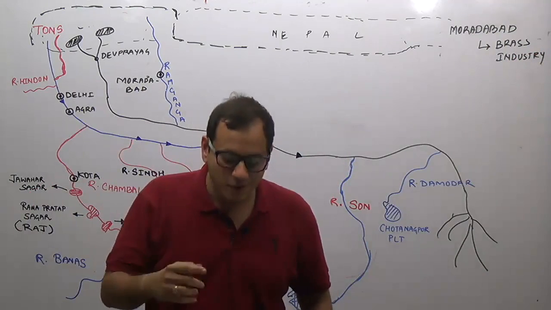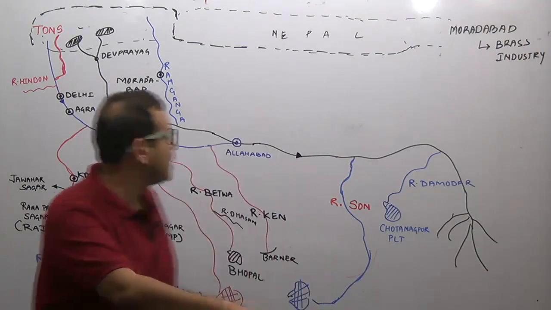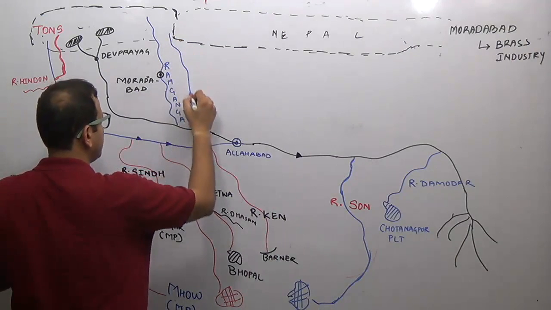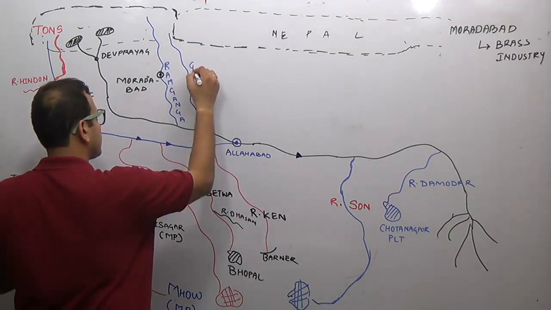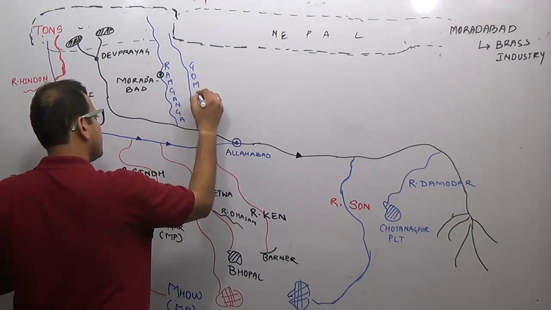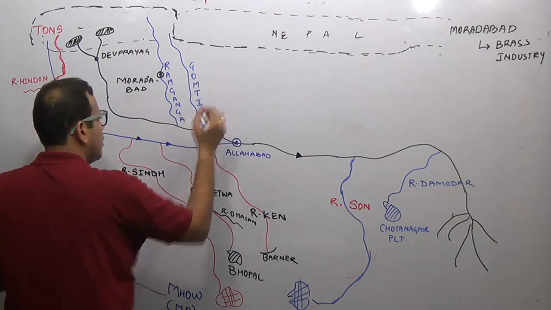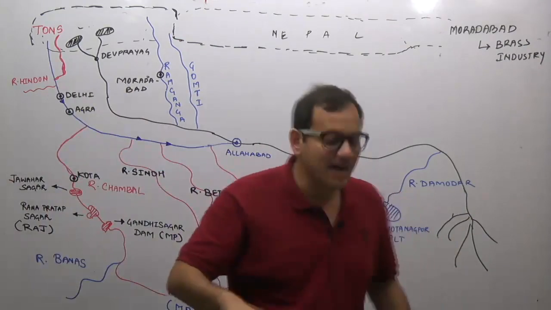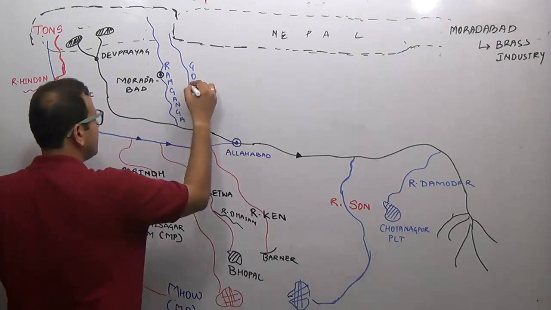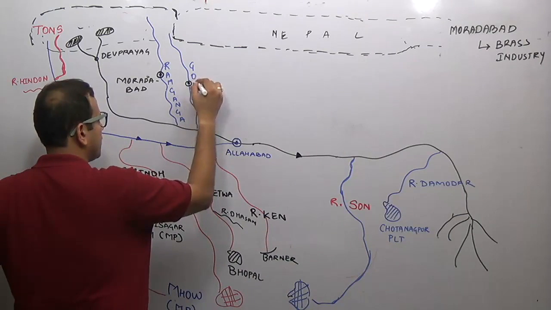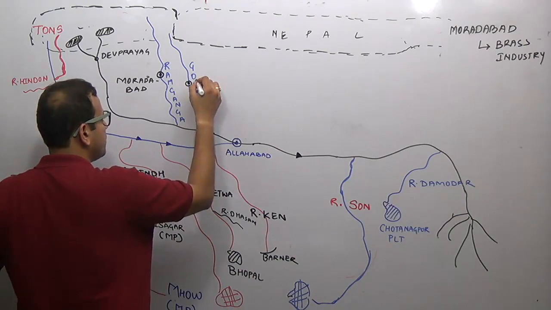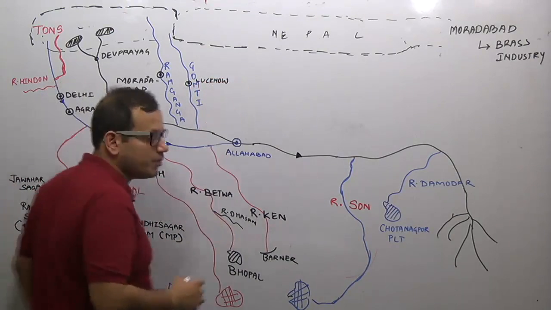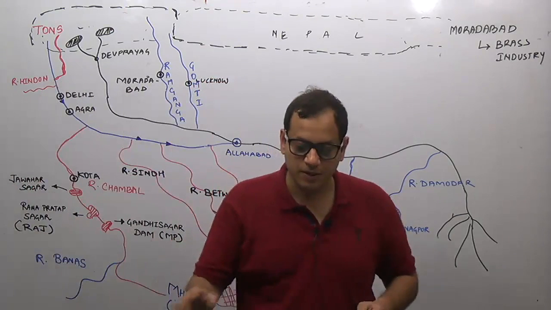The other important tributary of river Ganga is river Gomti. Again it rises in the Kumaon Garhwal region, it rises in India, and the important city on river Gomti is Lucknow. Lucknow is an important city on river Gomti.